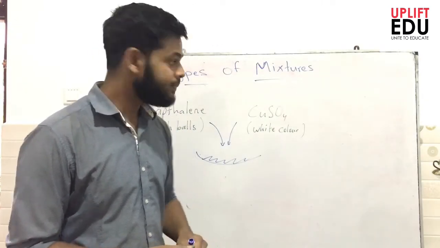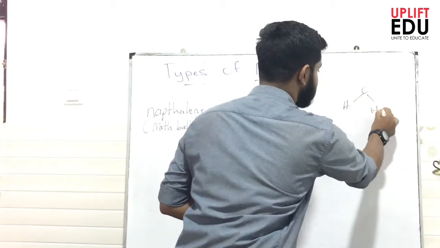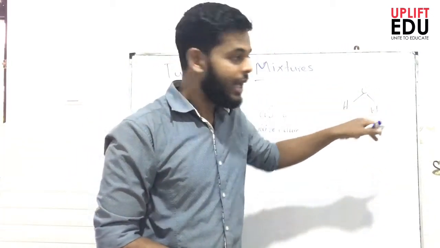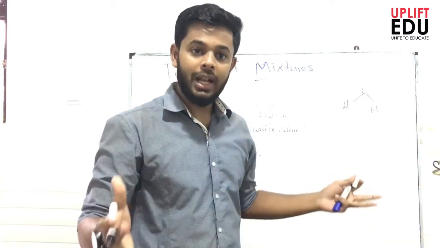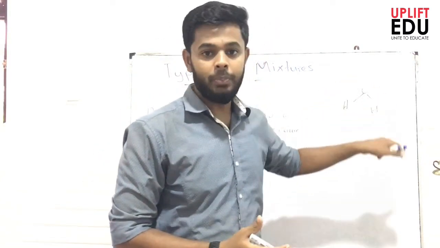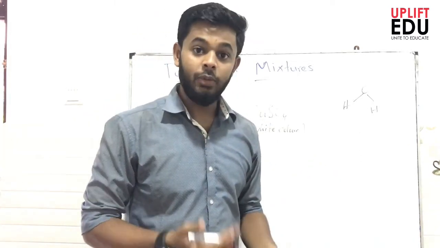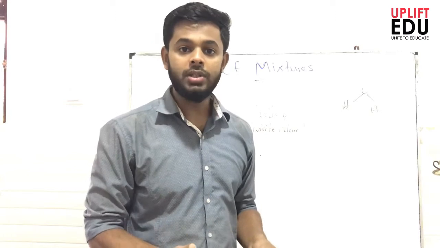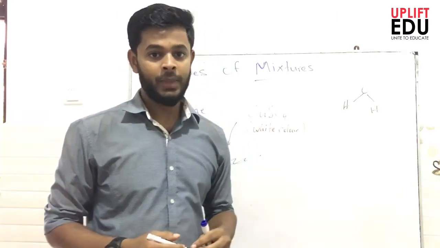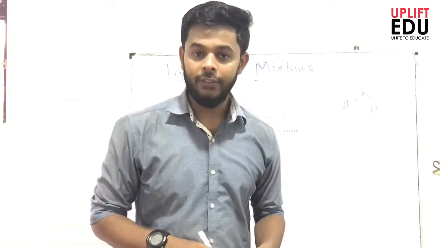Let's say water: oxygen bonds to two hydrogens. This forms a water molecule, and then these water molecules form a large collection of matter. We call this a compound. Similarly, they are in a pure state. So the elements and the compounds are the pure substances, and the mixture is the opposite of that,